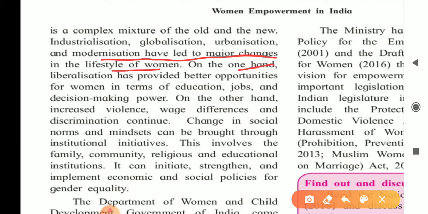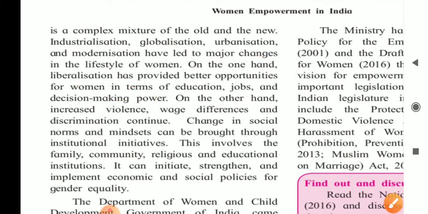On the other hand, liberalization has provided better opportunities for women in terms of education, job, and decision making power. Till here, you need to write the first point. Then now the second point.